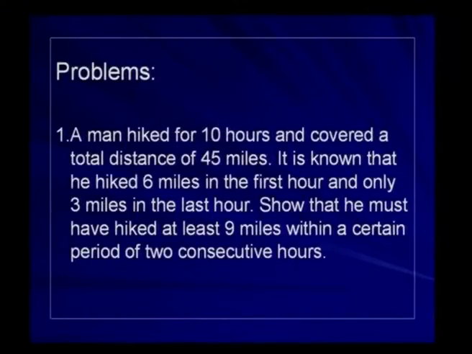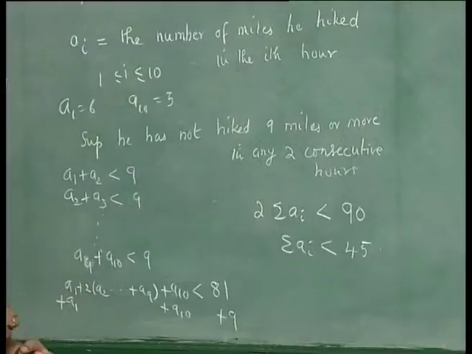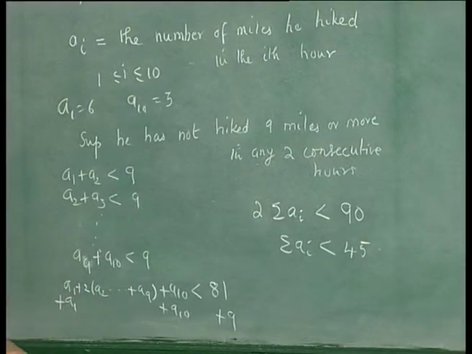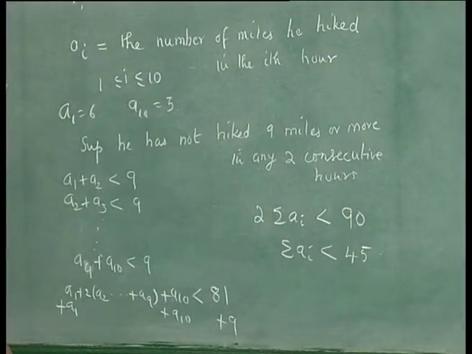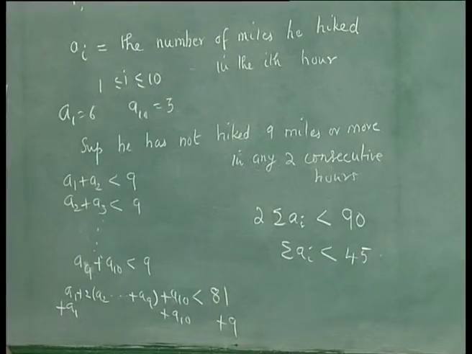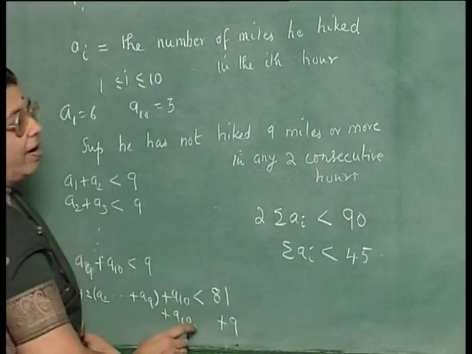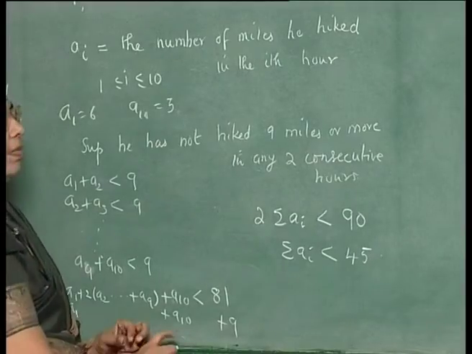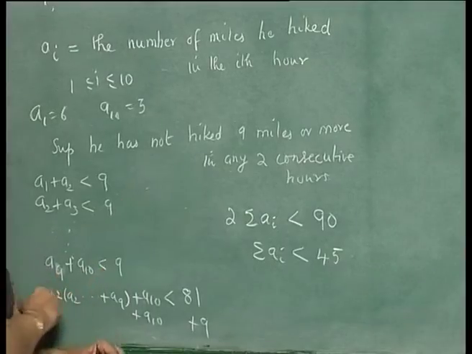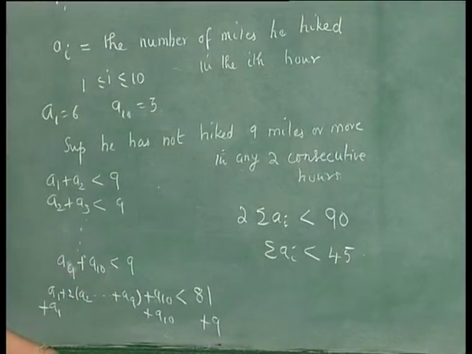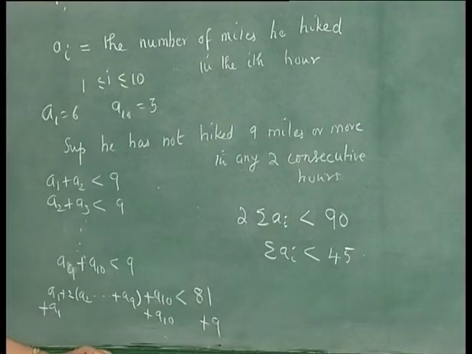We know that the man hiked for 10 hours and covered a total distance of 45 miles. So, if you assume that he has not hiked 9 miles or more in any 2 consecutive hours, we come to the conclusion that the total distance covered by him is less than 45, which is not true. So, we are arriving at a contradiction, and that would mean that he has hiked 9 miles or more in some consecutive hours, at least in some consecutive hours.